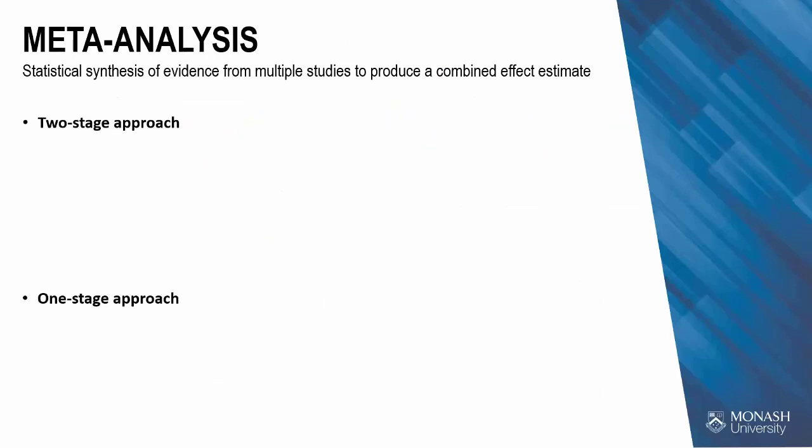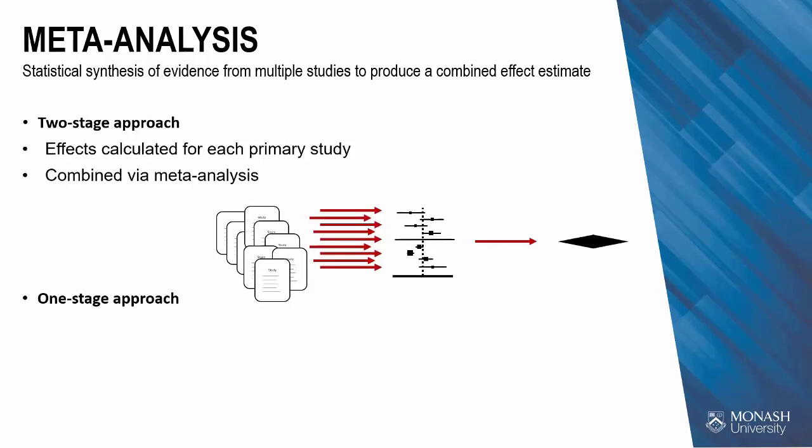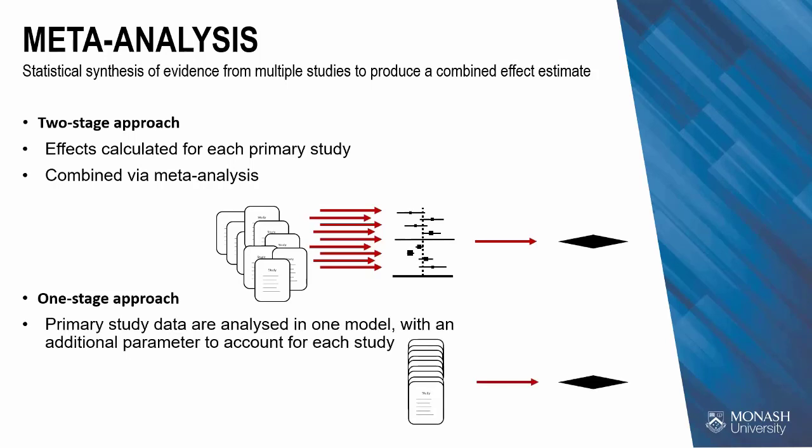We can use meta-analysis to synthesize the evidence from these multiple studies, and this can be done in one or two steps, where a two-stage approach involves the analysis of the primary studies to obtain the required effect estimates in the first step, and then the combination of these estimates in the second step. In the one-stage approach, which Carla spoke about, both of these steps are performed simultaneously so that the analysis and the combination are performed in one step.